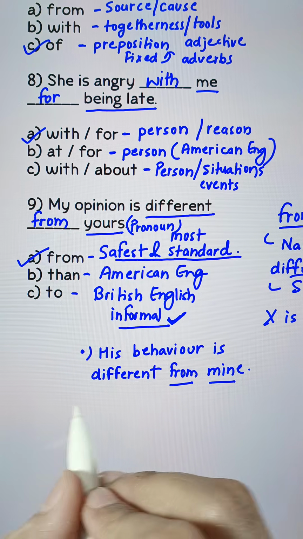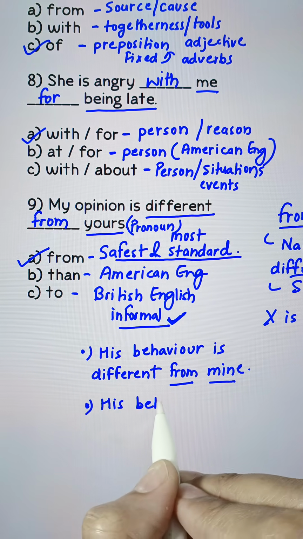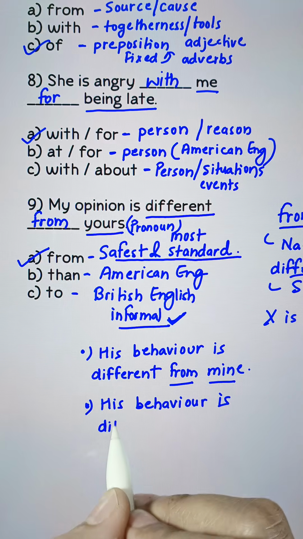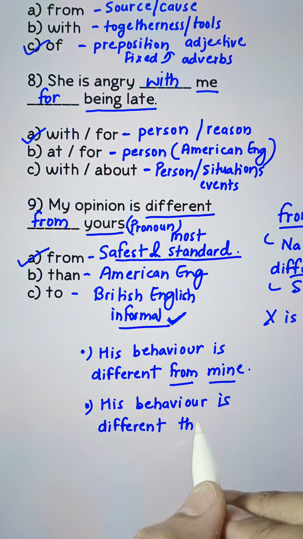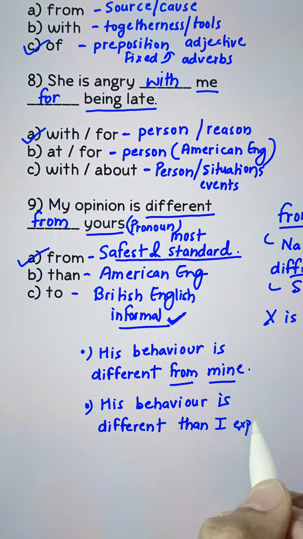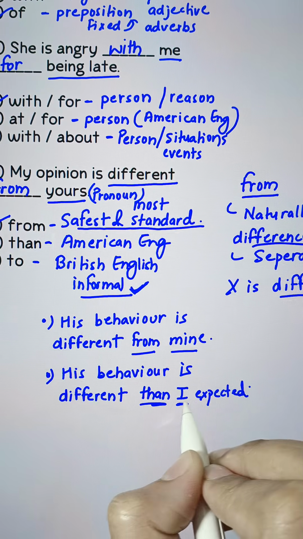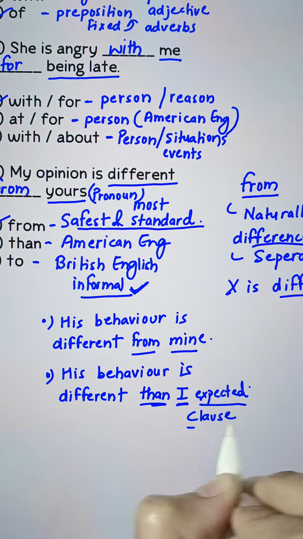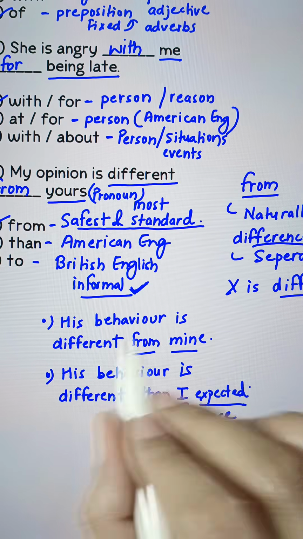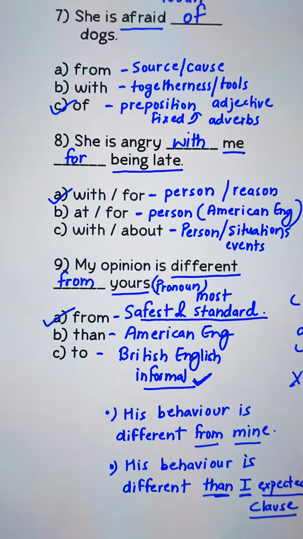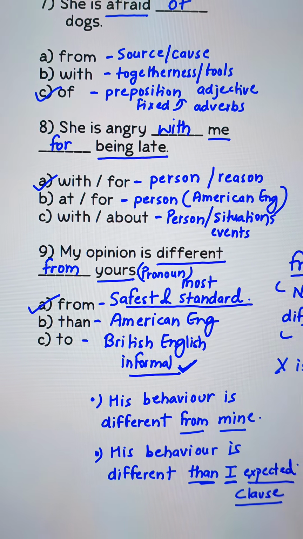Mine, a pronoun. Now, if I say his behavior is different than I expected, I expected, I is the subject, expected is the verb, make up a clause. And with this, we are done.